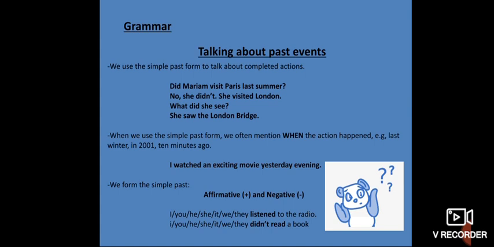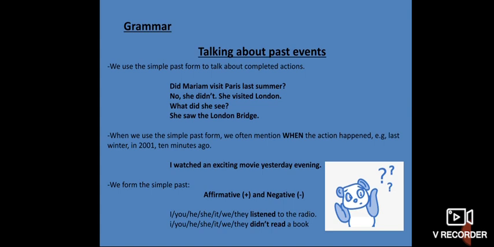So here I use the past simple tense to talk about completed actions. Things or actions happened in the past, ended in the past, and there's no reference for them in the future or the present. Did she visit last summer? So I'm talking about last summer. I'm talking about months or a year ago.